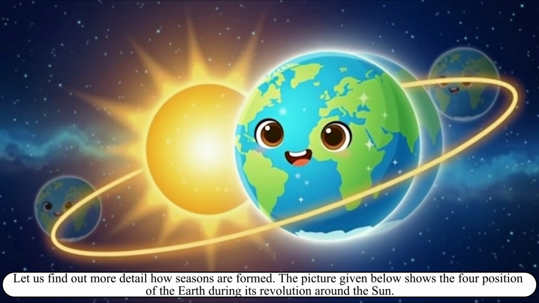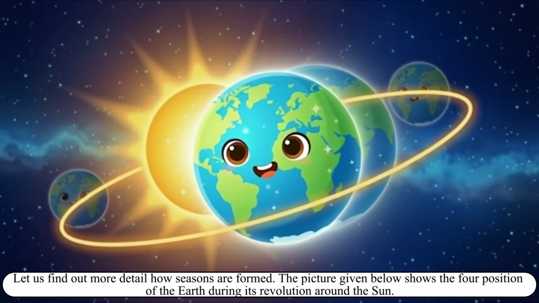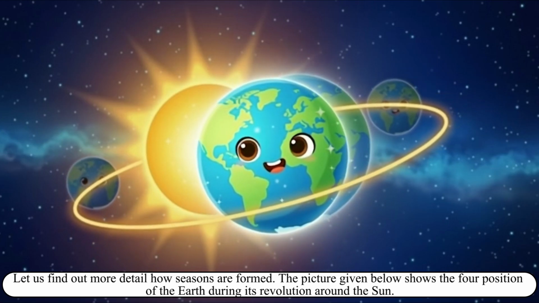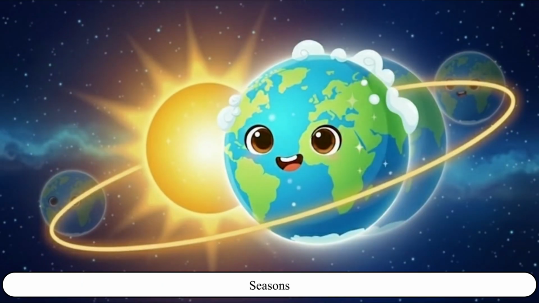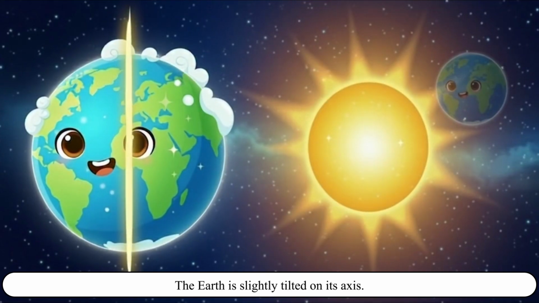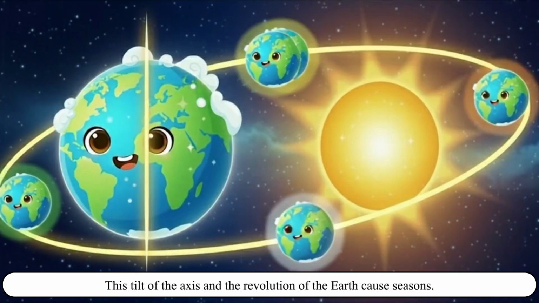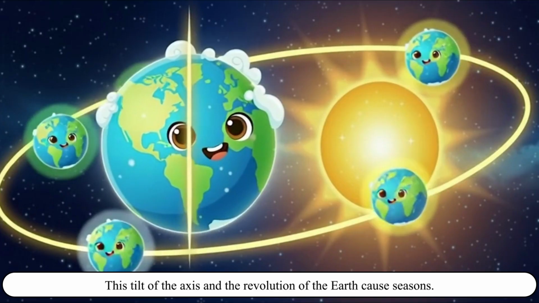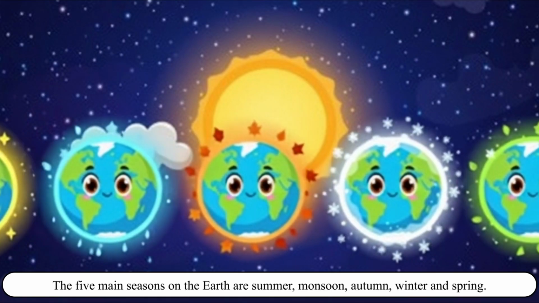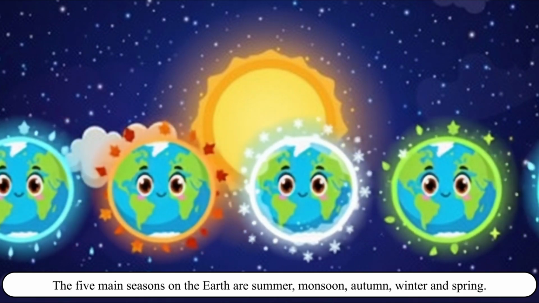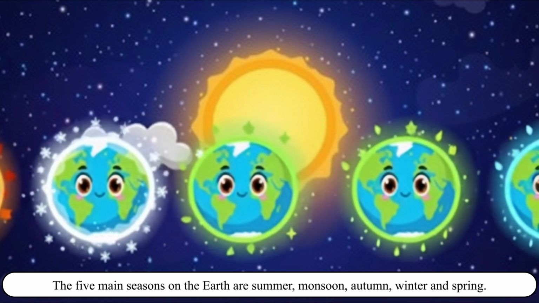Let us find out in more detail how seasons are formed. The picture given below shows the 4 positions of the Earth during its revolution around the Sun. Seasons. The Earth is slightly tilted on its axis. This tilt of the axis and the revolution of the Earth cause seasons. The 5 main seasons on the Earth are summer, monsoon, autumn, winter and spring.